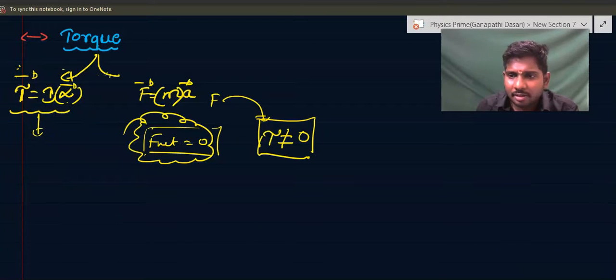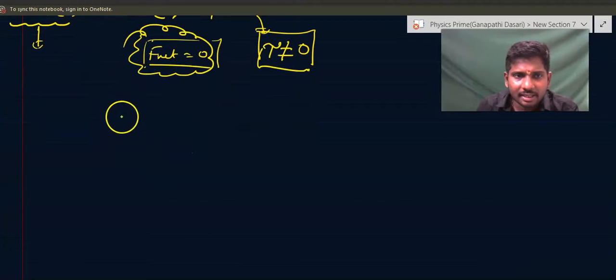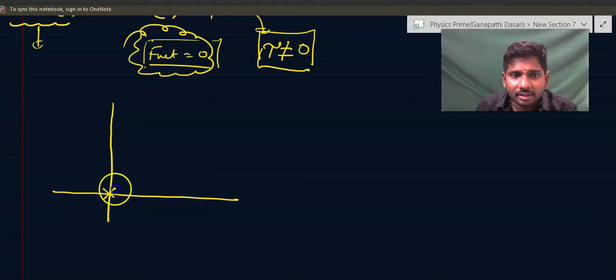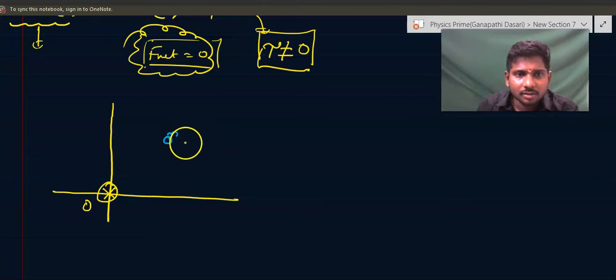This torque can be calculated for a single particle about a point. Suppose this is the fixed point about which you want to find the torque on a particle of mass m, and the force is applied like this on this particle.